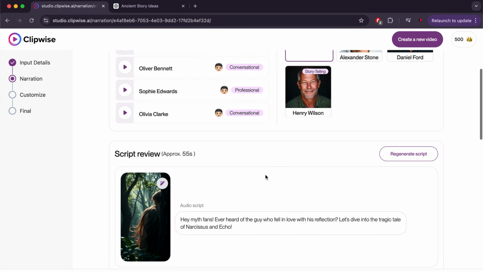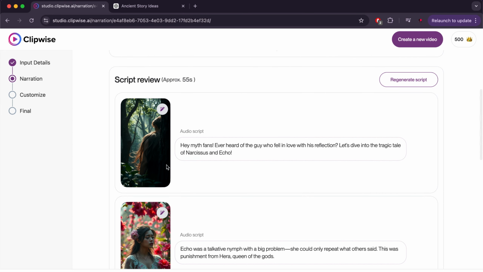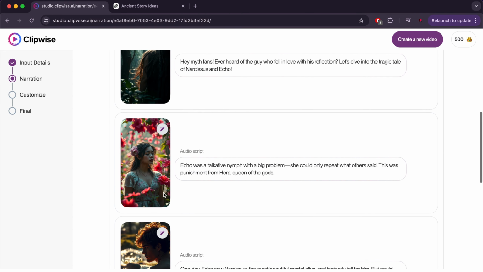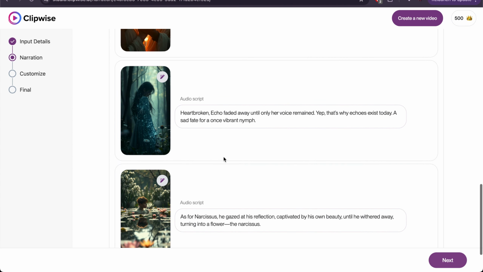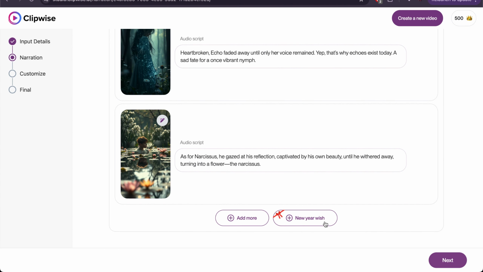But here it will show you the images that will be used for each scene. You can check them, and if you don't like an image, you can recreate it, or you can replace it with an image from your device, and it will change the image for that paragraph. As for me, I will not change anything, and will continue by clicking Next.